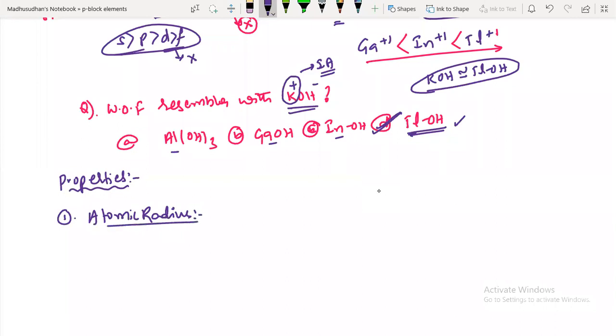What you will expect for atomic radius from top to bottom, as the number of shells increases, is that from boron to thallium, atomic radius should increase. This is what you will expect, but the trend is not exactly regular. Here boron to aluminum, aluminum to gallium, gallium, indium and thallium.